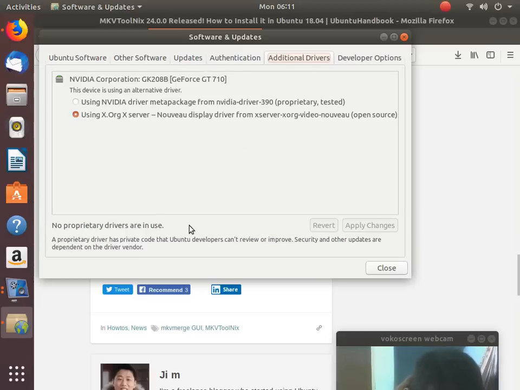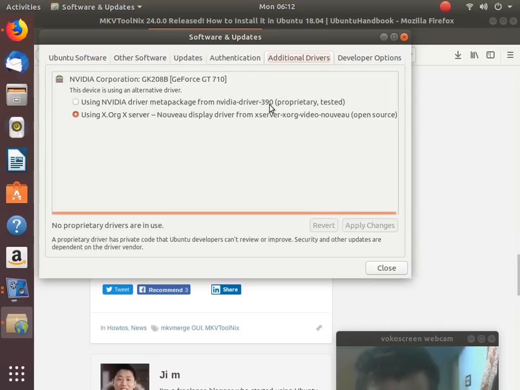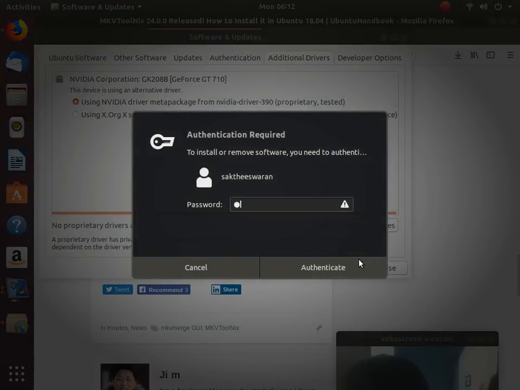I will be searching for the drivers needed. You can see that I have a GK20B graphics card. The NVIDIA driver meta package, version 390 or more, is very suitable for YOLO and other object detection. So let's go with the NVIDIA driver and apply changes. Give your password.